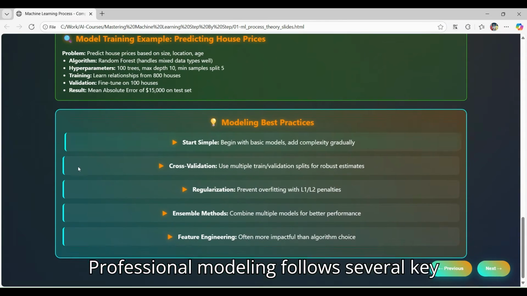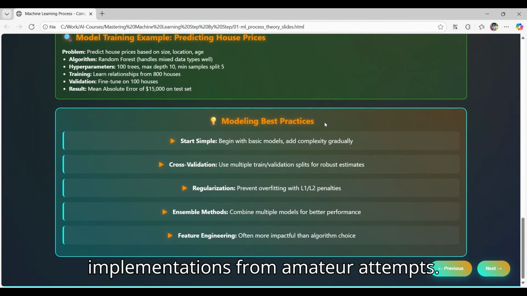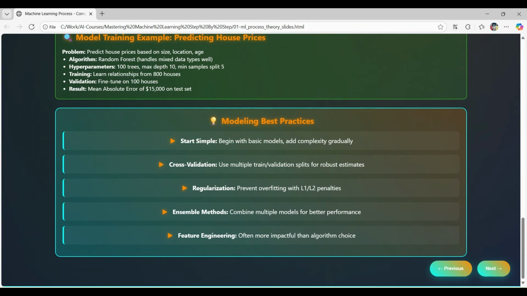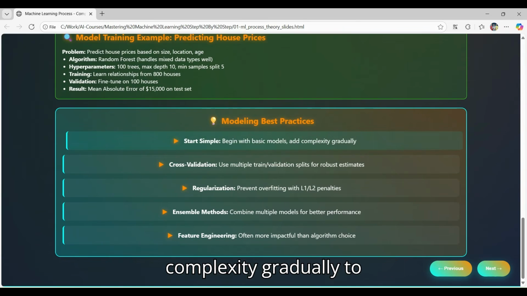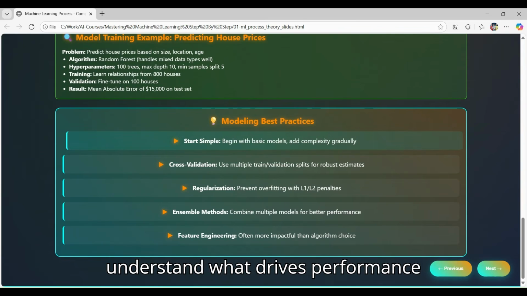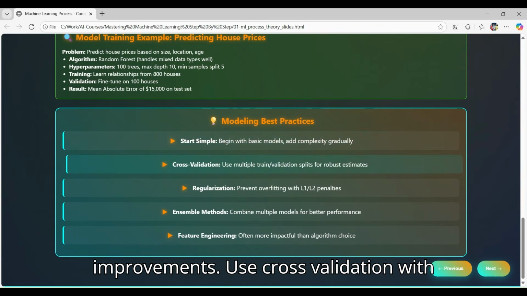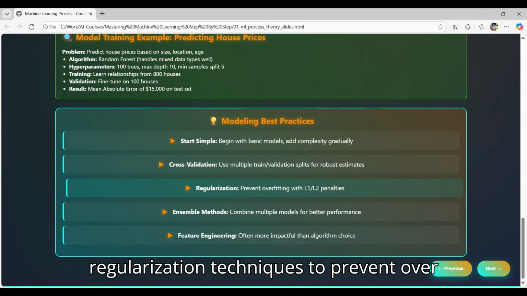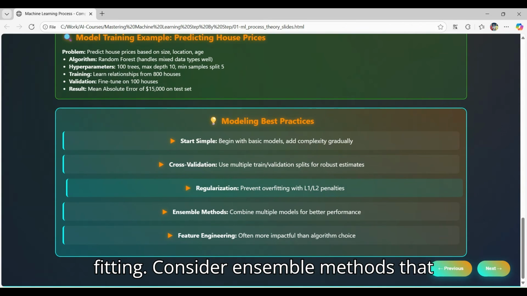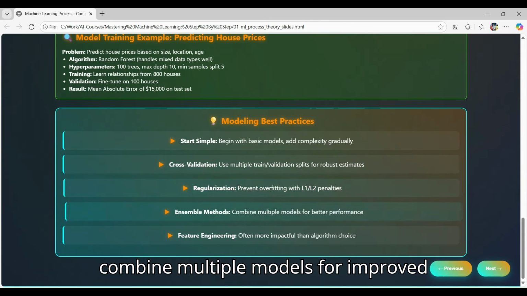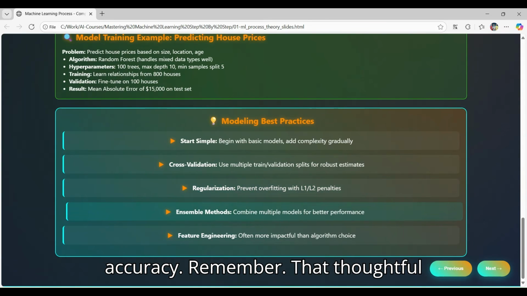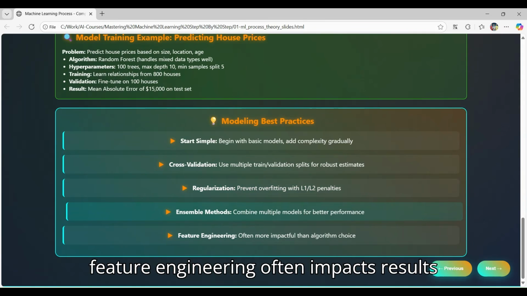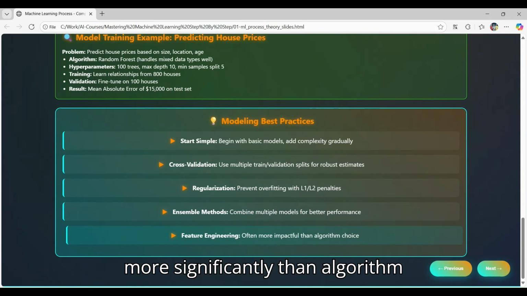Professional modeling follows several key principles that separate successful implementations from amateur attempts. Start with simple models and add complexity gradually to understand what drives performance improvements. Use cross validation with multiple train validation splits for robust performance estimates. Apply regularization techniques to prevent overfitting. Consider ensemble methods that combine multiple models for improved accuracy. Remember that thoughtful feature engineering often impacts results more significantly than algorithm selection.